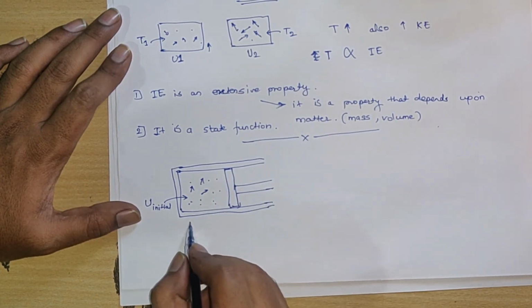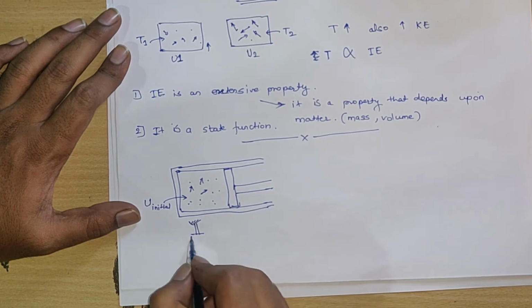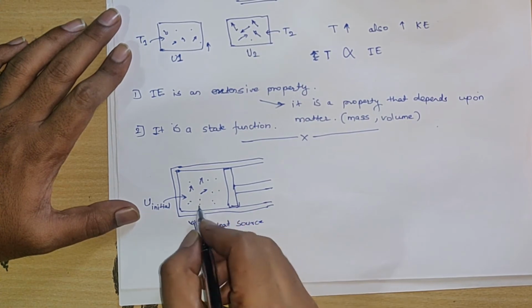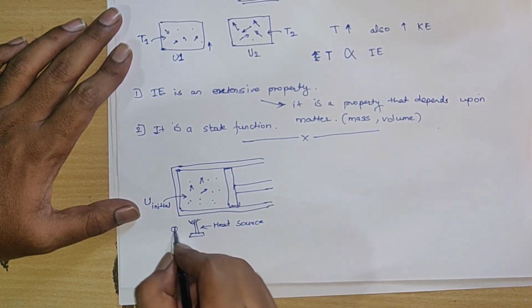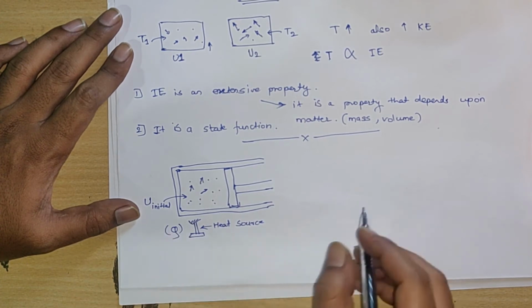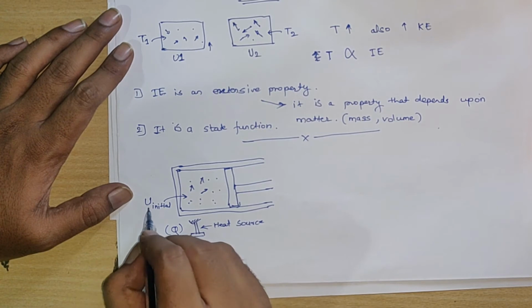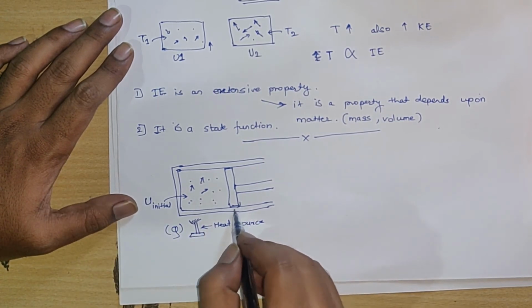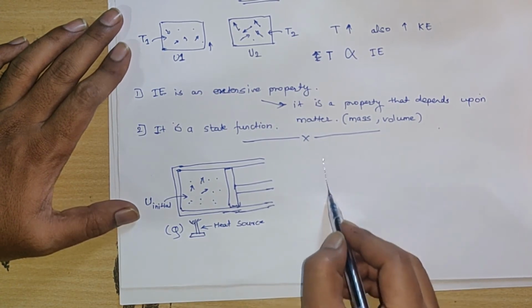Now we are going to provide a heat source and heat this gas. The heat we are providing is Q. The internal energy for now is U initial, and the piston is at this position.